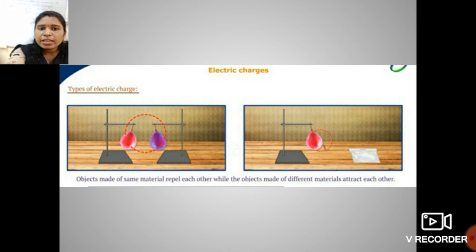This we can say from these three experiments. Okay students, got it? Is there any confusion in your mind? Yes students? Shall I proceed further?